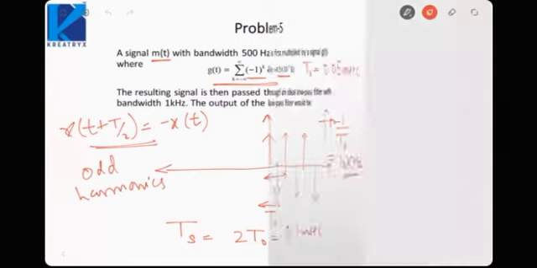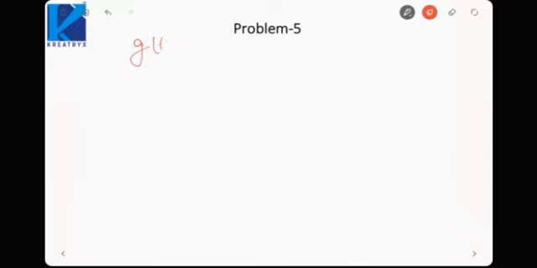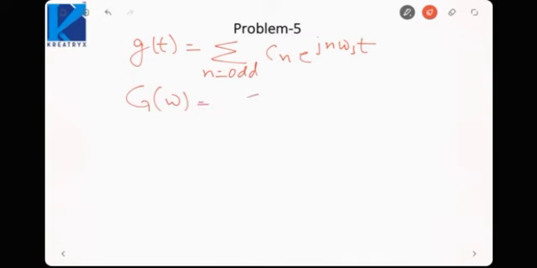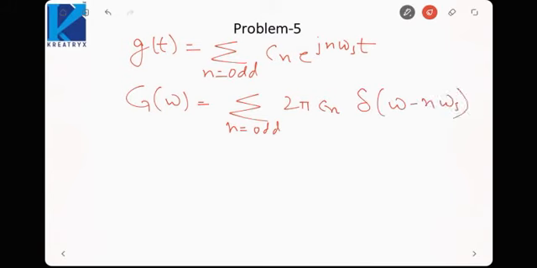So its Fourier series would be something like the sum over only odd harmonics of Cn e raised to the power j n omega s t. Okay, this would be its Fourier series, and its Fourier transform G(omega) would be the sum over n odd of 2 pi Cn delta(omega minus n omega s).